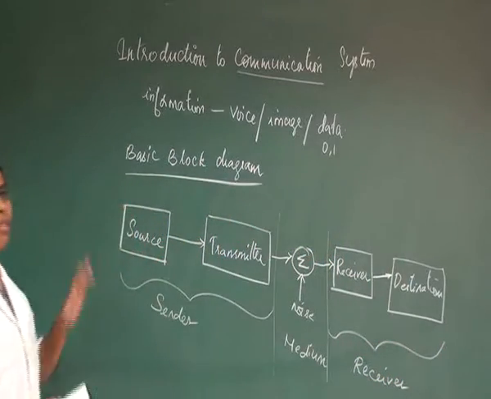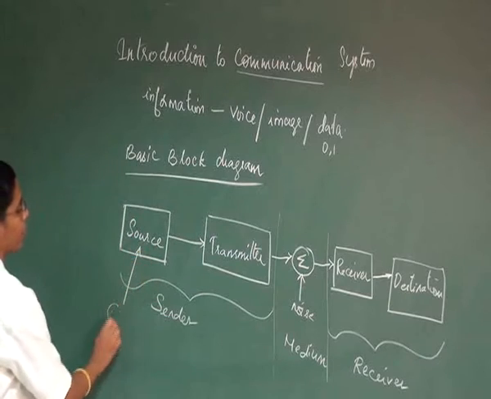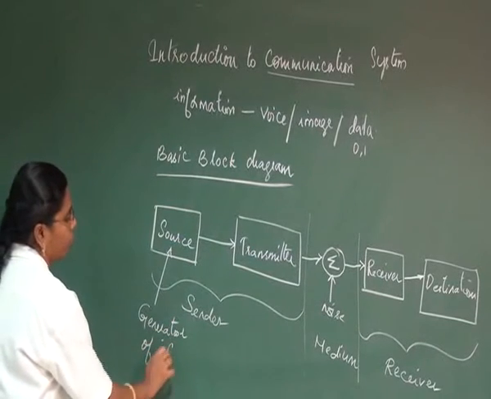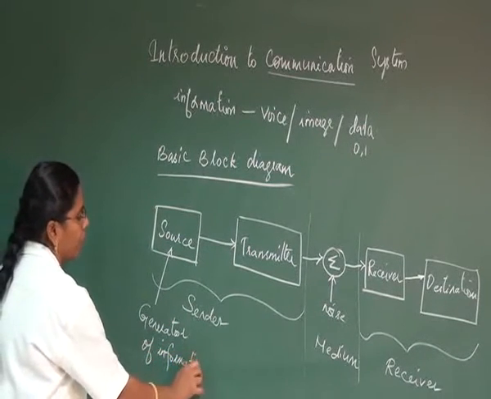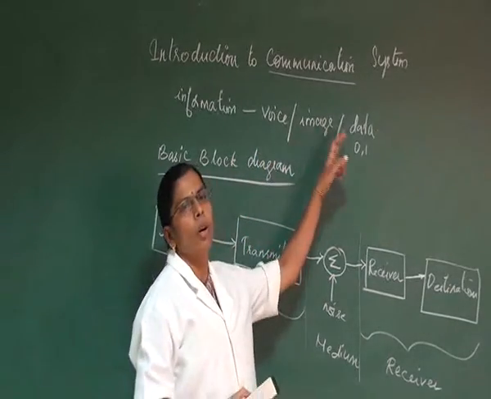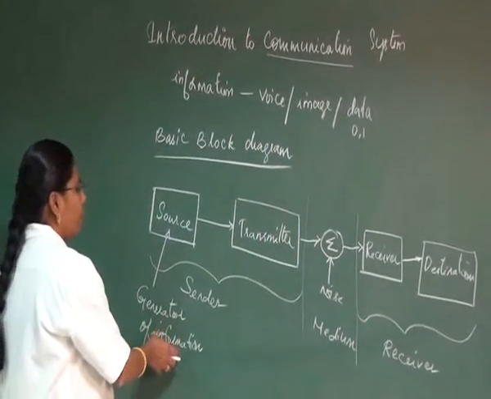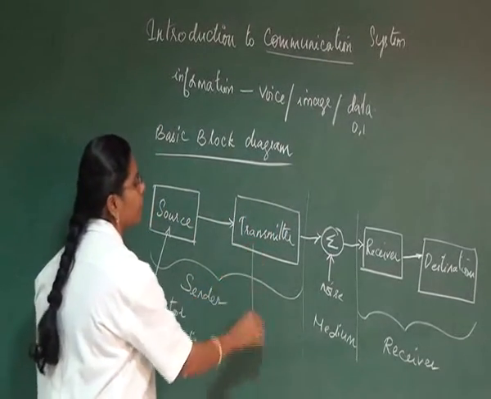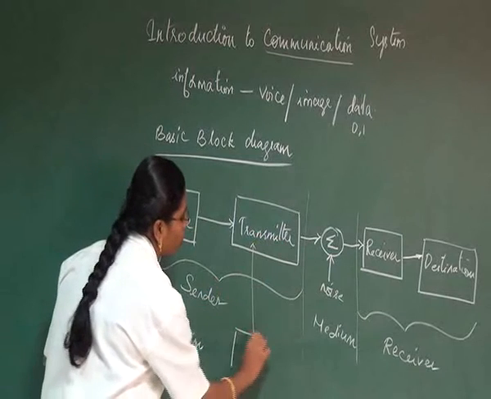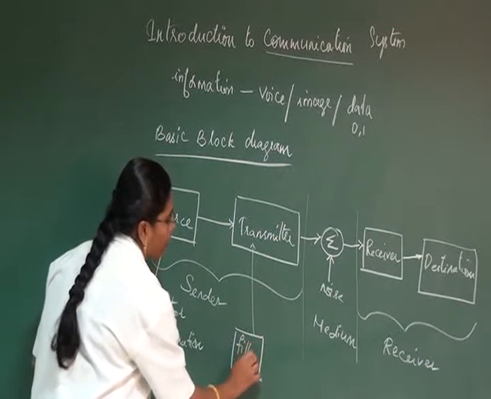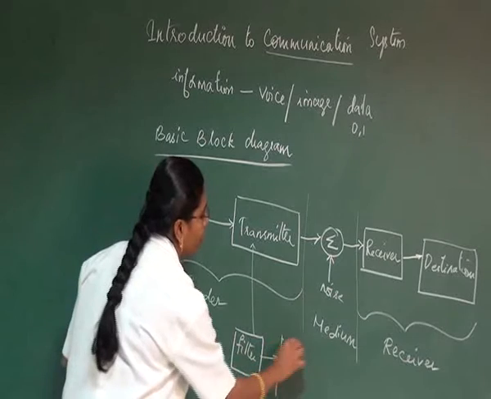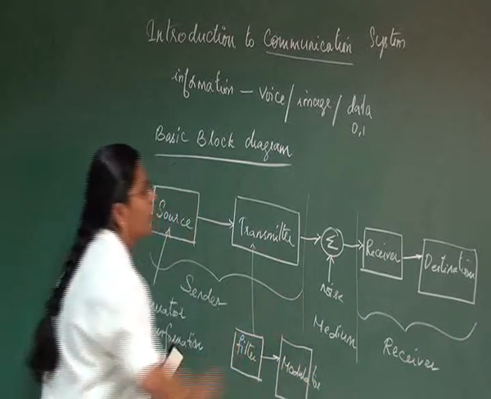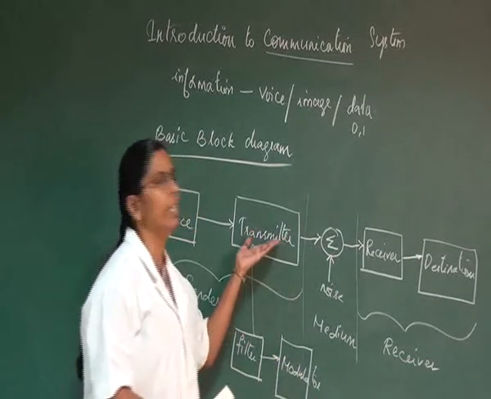The first block, the source, will generate information, so it is called a generator of information. As I told you, information may be of any type, which may be a voice, an image, or data. The information generated from the source will be given into your transmitter. Inside this transmitter we have many blocks. Number one block is a filter. From the filter, the signal will be given into a device called a modulator. These are the two blocks that will be present in a transmitter.